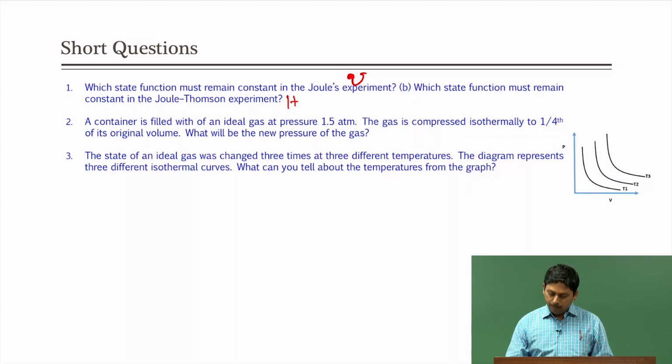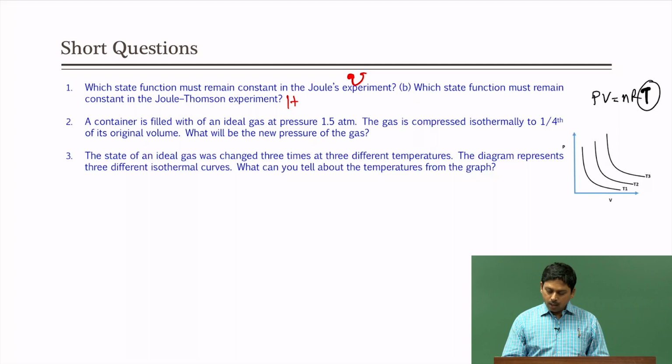Now, you see PV equal to constant is the equation of an ideal gas at constant temperature. Therefore, if you draw P against V, you will get what is called a rectangular hyperbola, which goes like this. Each equation will go like this. However, you have a temperature associated with each one, which means that if you increase the temperature, your PV value will increase.